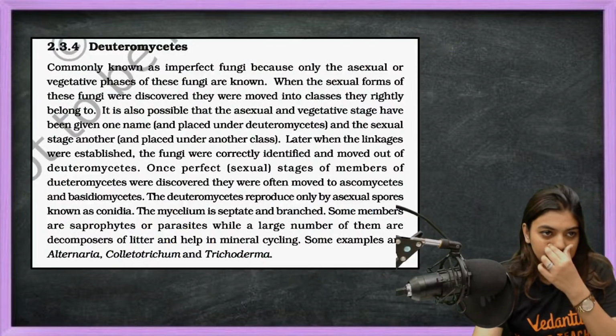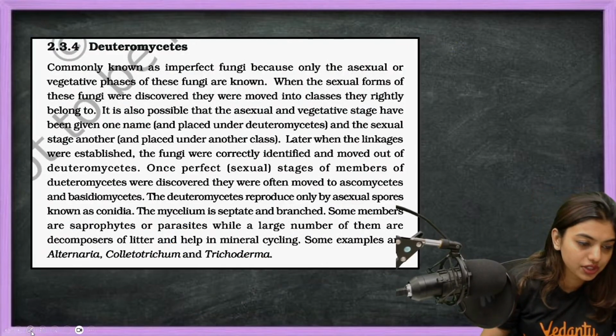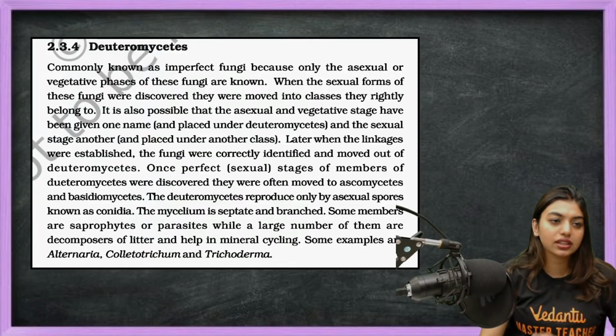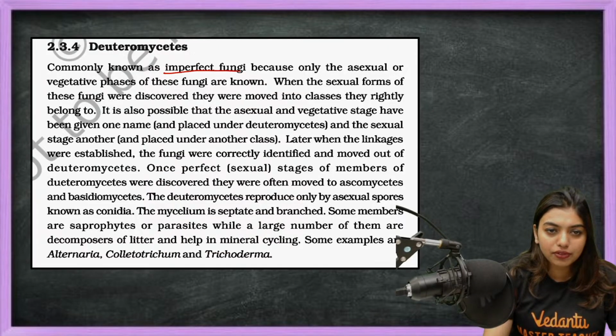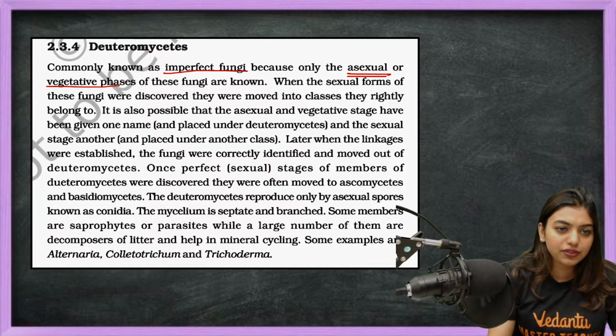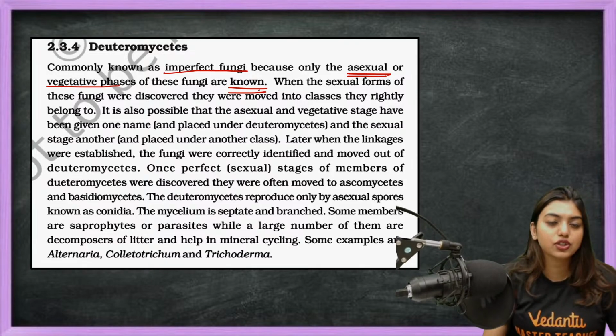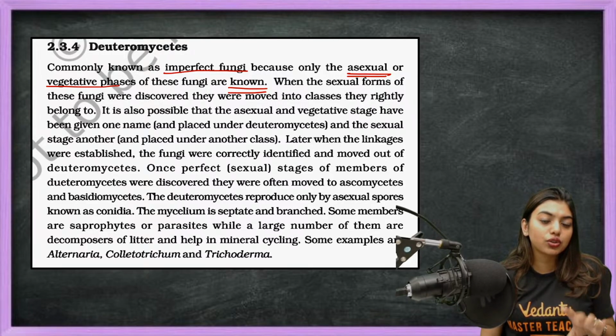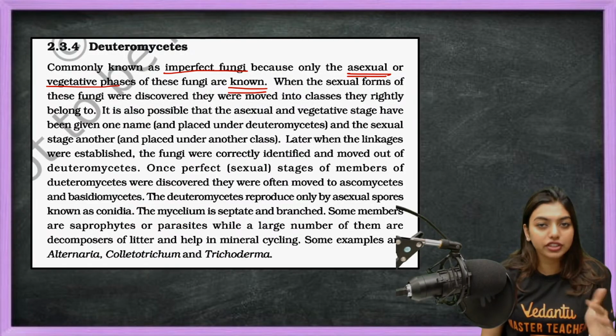Yes, now next, last fungi. This fungi has actually nothing, students. Commonly known as imperfect fungi, because only the asexual or the vegetative phase of this fungi is known. That is, we should have asexual, vegetative and sexual phase. Here, only the asexual or vegetative phase is known.